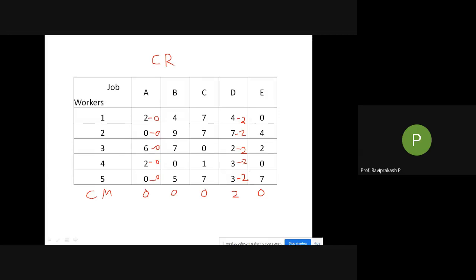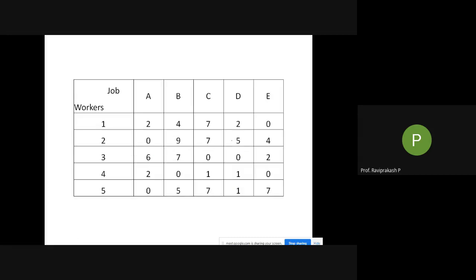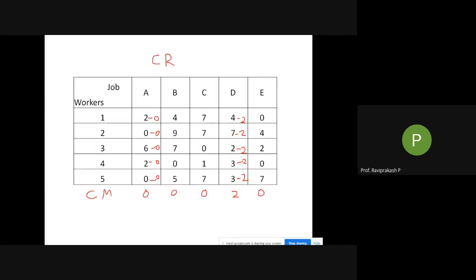Okay, after doing this, wherever we are getting 0, we have the same numbers everywhere, but only the numbers will change in this D column. So here it becomes 2, this becomes 5, this becomes 0, 1, 1. This is 2, 5, 0, 1, 1, and the rest all will be the same. So we have introduced a 0 in this column now. Okay, that is what we are doing. So take down this. This is column reduction CR, and CM is column minimum.